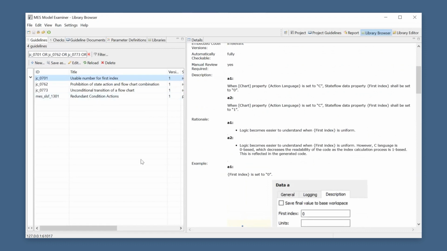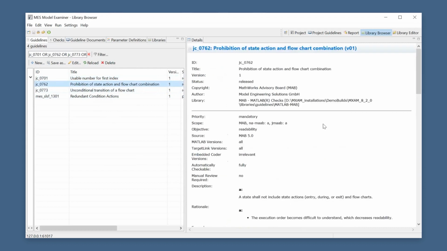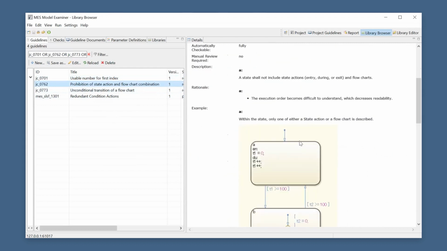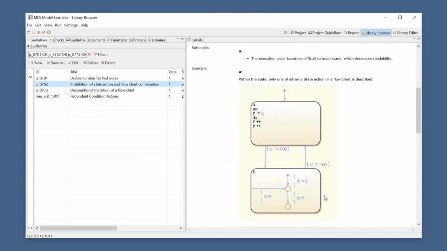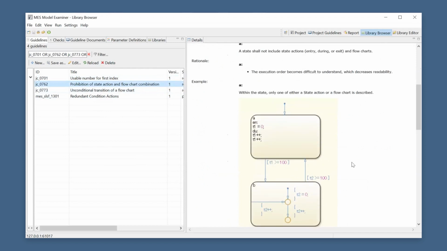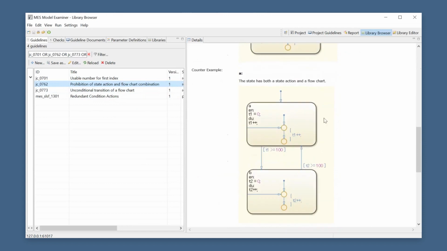Yes, okay, so then I have another check prepared, or rather another guideline for which we created a check, which would be the JC762, which is about the combination of state actions and flowcharts in the same state. So here's an example of a state which just includes state actions, so entry and during in this case, and then another state which has a flowchart in it. And this rule relates to the combination of both those constructs in the same state, which would be this example.